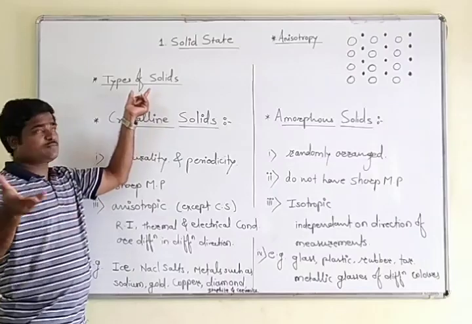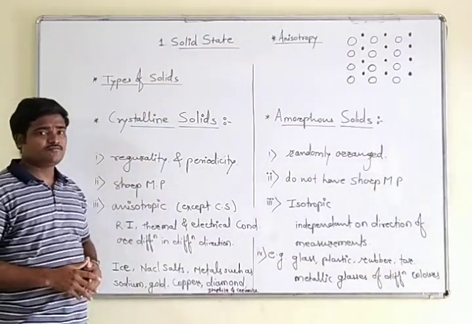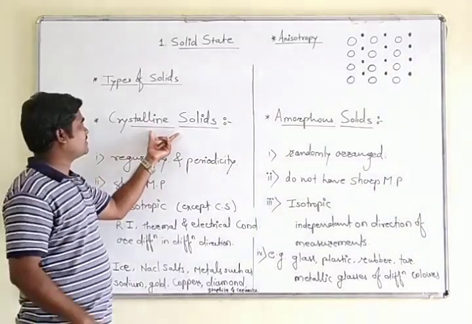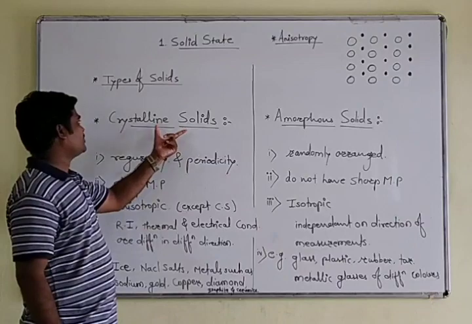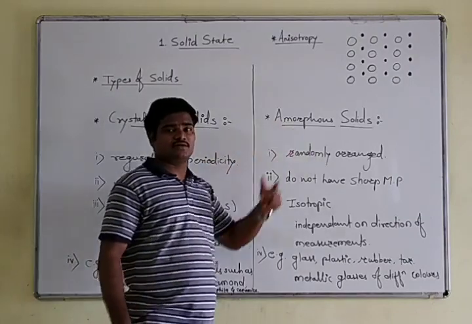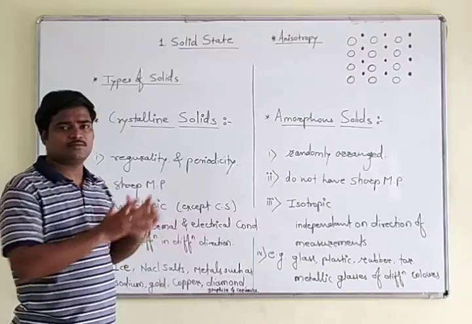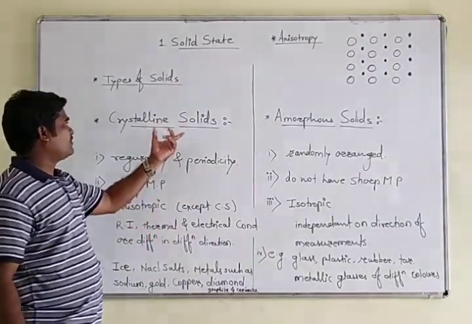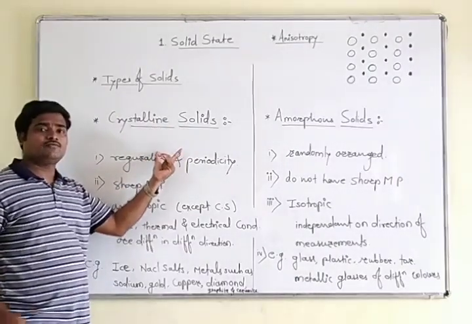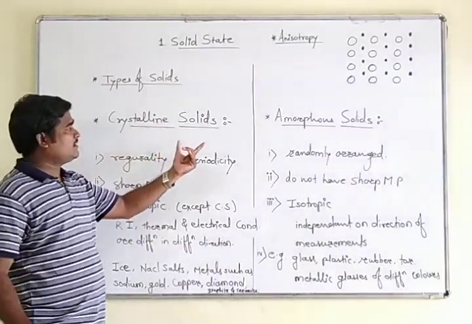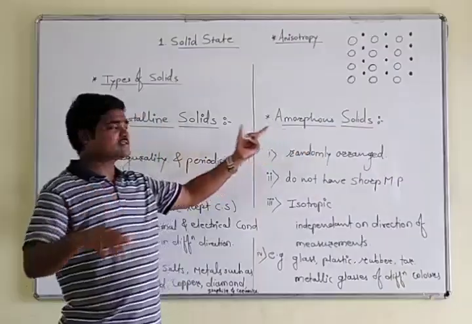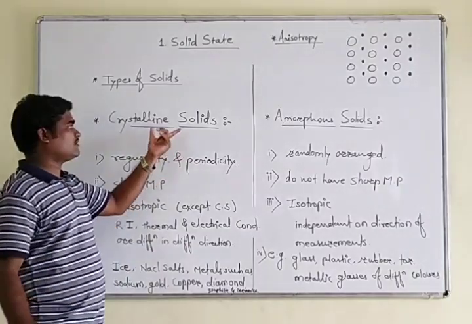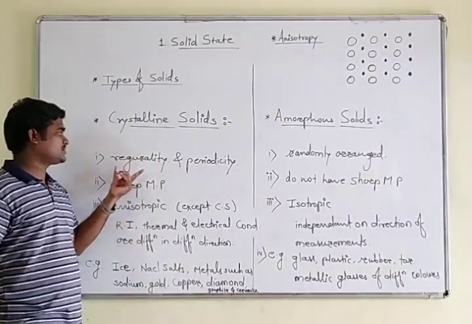Now we will go to the next point, that is types of solids. In types of solids, we will consider two types: crystalline solid and amorphous solid. I will give total information about these two types. First of all, we will go in detail of crystalline solid for better understanding. In your syllabus, they have provided amorphous solid first and then crystalline solid, but according to our plan, we will first go in detail of crystalline solids.